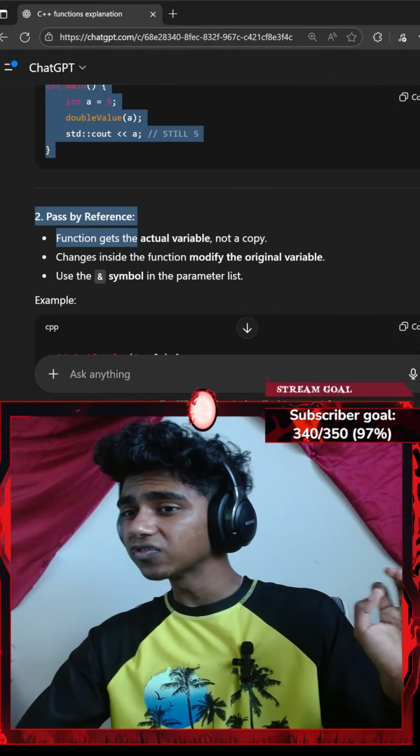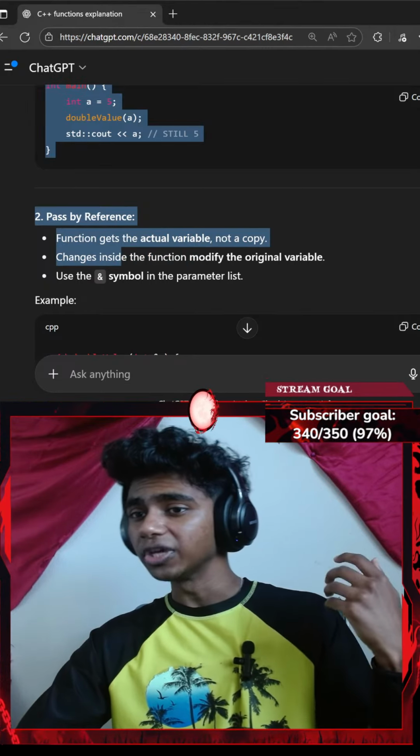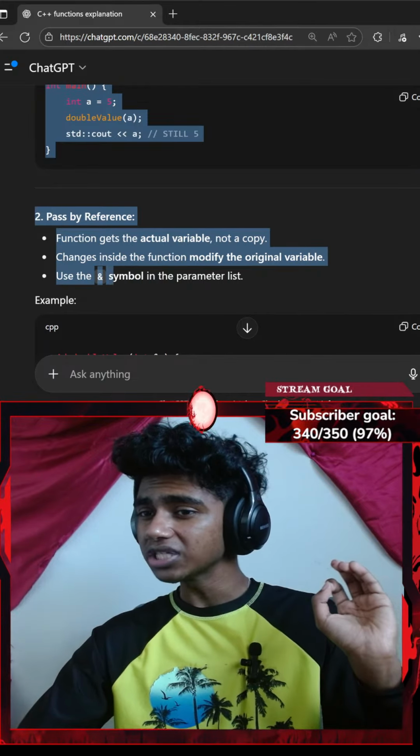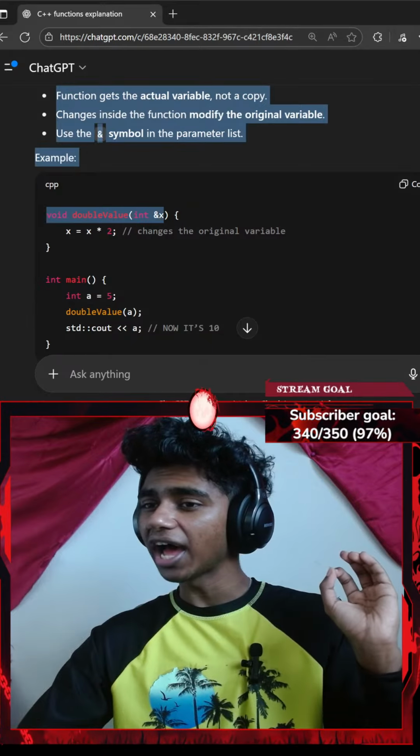Pass by reference, the function gets the actual variable, not a copy. Changes inside the function modify the original variable. Use the ampersand symbol in the parameter list. void doubleInt(int &x).